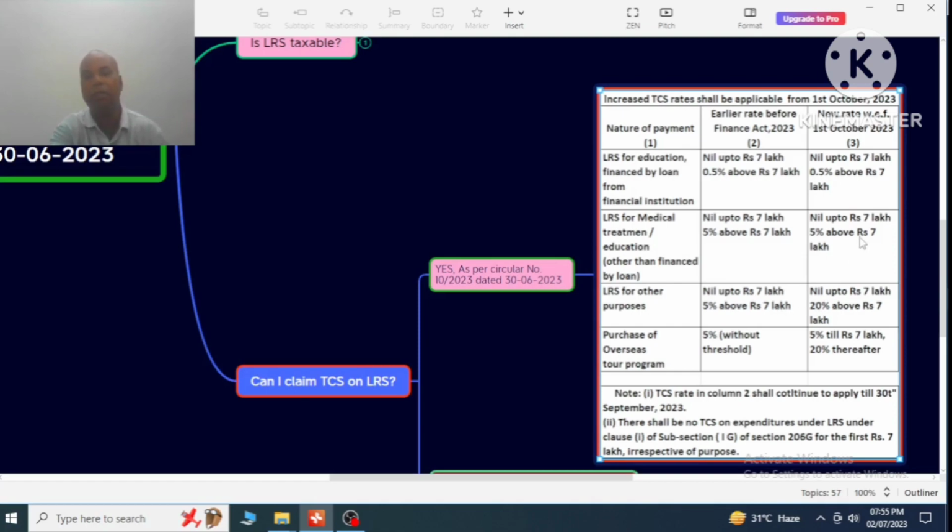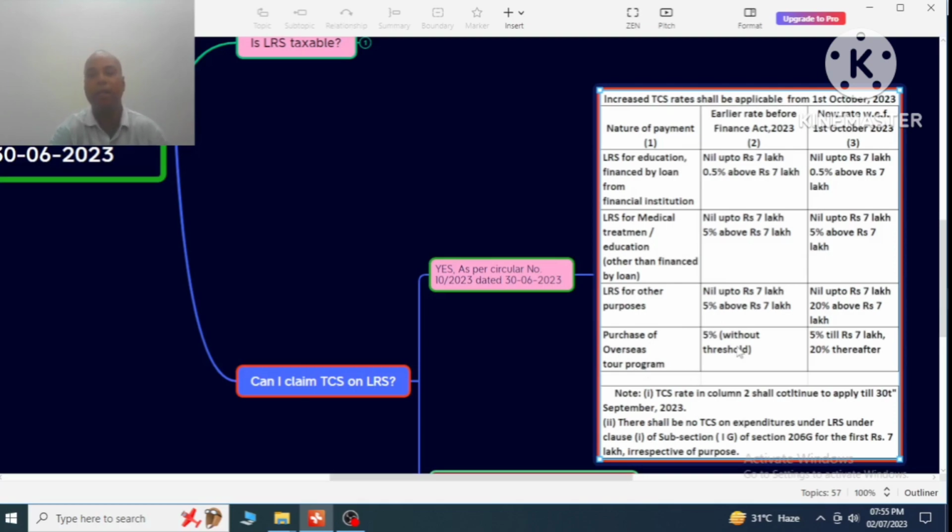But in case of the new rate with effect from 1st October 2023, up to 7 lakhs there is no TCS, but 20% above 7 lakhs. If the remittance exceeds 7 lakhs, then the TCS would be 20% of the amount above 7 lakhs. And in case of purchase of overseas tour program, earlier under the Finance Act 2023,